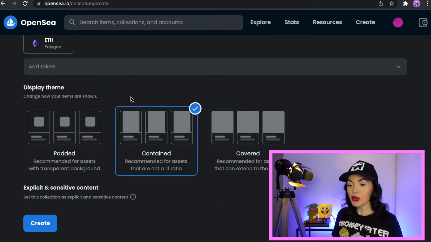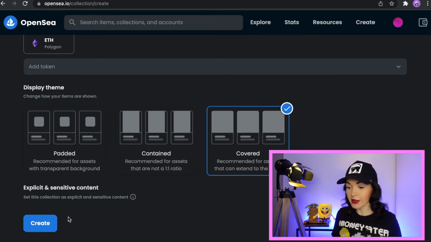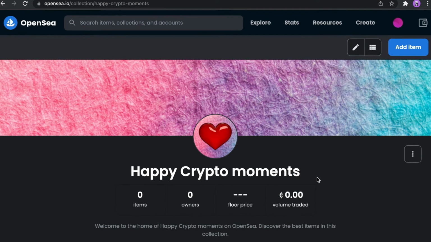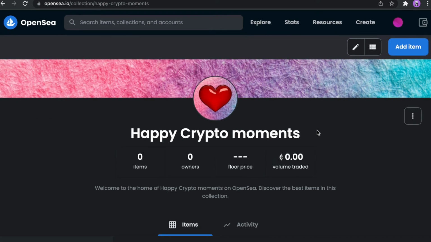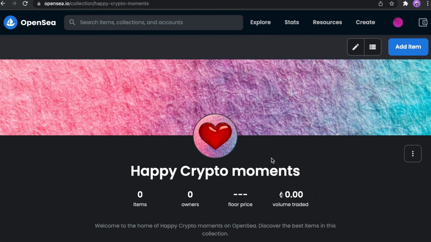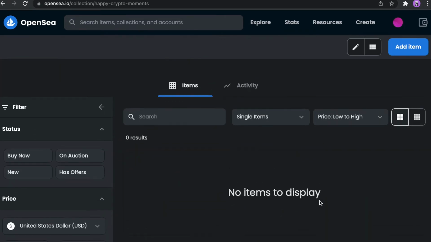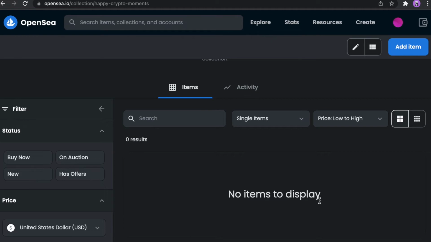Now guys, you have to choose how your collection will look. Display theme, well, for example, let's choose something like this and just click create. Wow, it looks so beautiful. As you can see guys, we already created a name and all that for our NFT collection, but we don't have any NFTs here yet. So let's create them now.